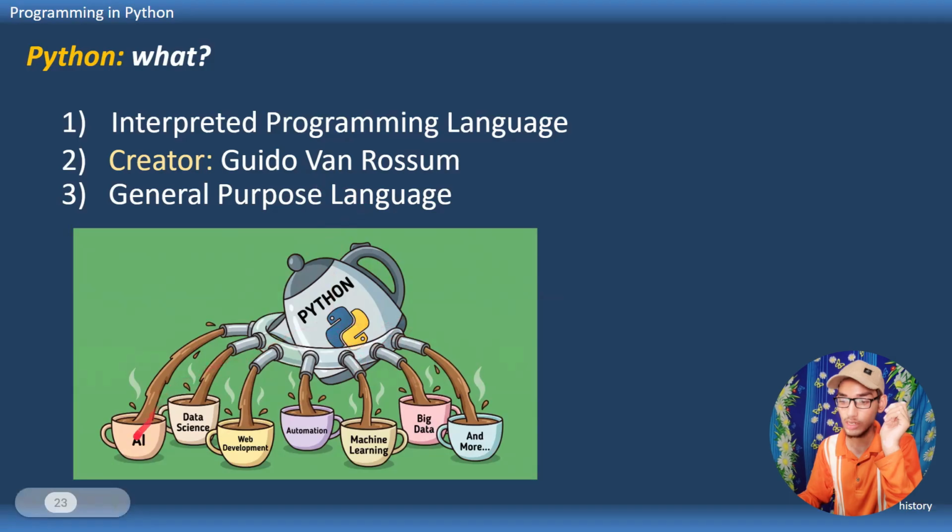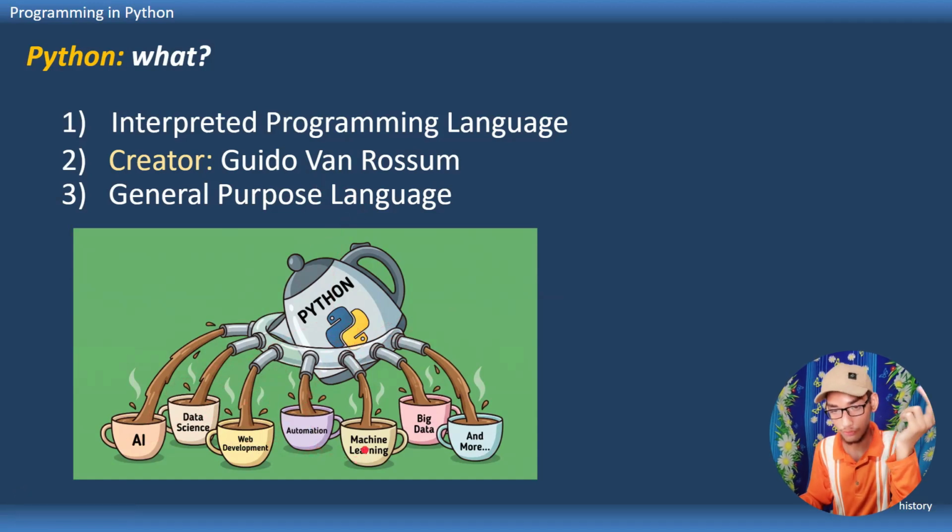Python these days is powering AI, and is used in data science and web development. In fact, here is a tidbit: Instagram's backend is running on Python. Python's package Django is used in the development of the backend of Instagram. And Python is used in automation extensively.